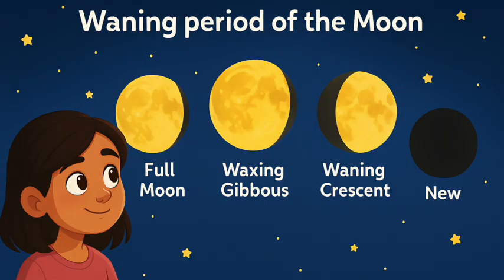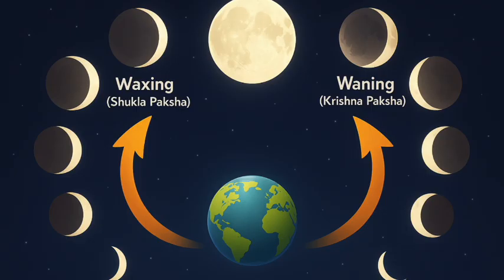Different names are given to the moon's visible shapes during this cycle. Fig. 11.2: Waxing, Shukla Paksh, and waning period, Krishna Paksh, of the moon as viewed from the earth.